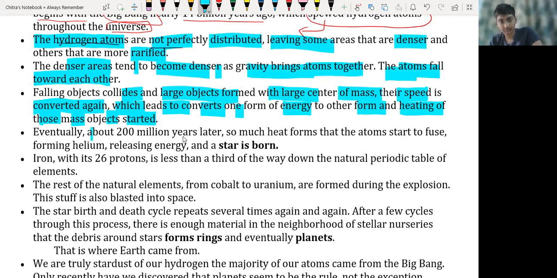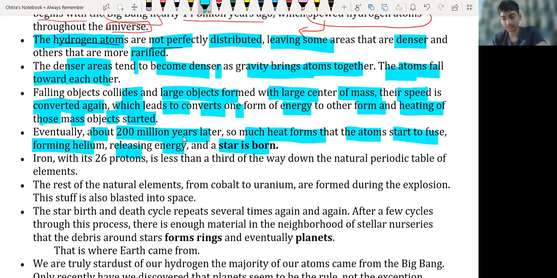Okay, eventually about 200 million years after the Big Bang, so much heat was formed that atoms start to fuse. Fuse means they start melting. Forming helium. See, when two hydrogen atoms combine with each other, they fuse with each other and form helium. Very important. So when two hydrogen atoms combine, they form helium, releasing energy, and stars are born.